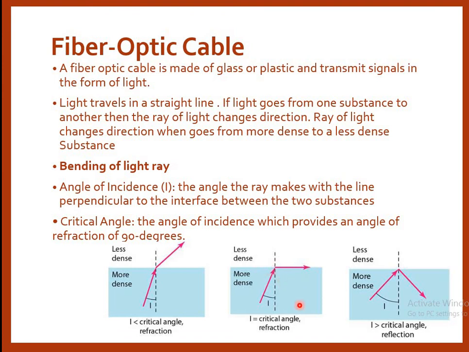So this is the principle which is used in the working of an optical fiber cable. That is your critical angle. First we have to find out the critical angle. The critical angle is the angle at which the incidence angle provides an angle of refraction of 90 degrees. Further, if you increase the angle of incidence, the angle of refraction is such that the light will come back into the same medium. So this is the working principle of an optical fiber cable.